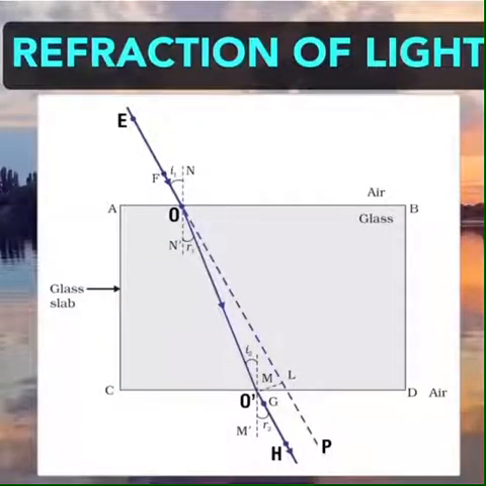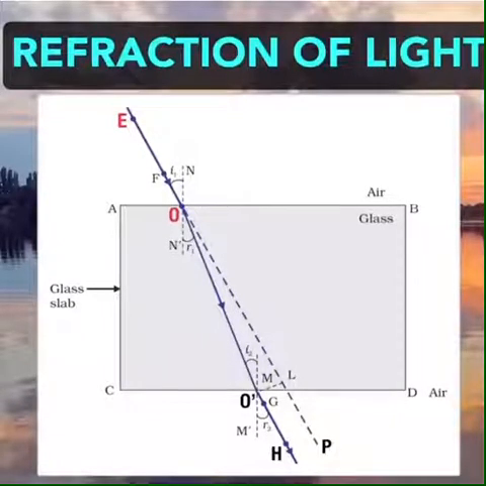Let us understand this with the help of this activity of refraction through a glass slab. It is a glass slab ABCD and a light ray is falling from air to glass. Now my dear students, air is a rare medium because its density is less. So speed of light is maximum, and glass is a dense medium and speed of light is less. So when a light ray travels from air to glass, means rare to dense medium, it bends towards the normal. As you can see in this picture, the light ray from the point O is bending towards the normal.